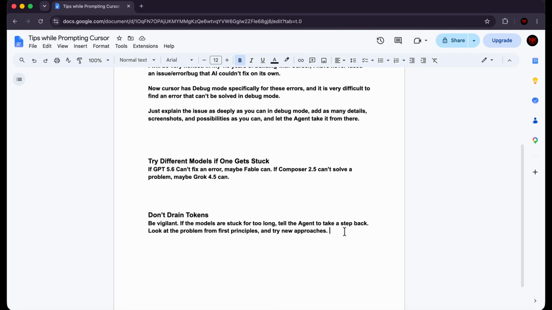Be very explicit and say, this is not working. You have been trying this for the past 20 minutes. Stop trying this approach. Think of something new. And that's when it's going to take that approach and it's going to try something new. Sometimes you have to be very hard. You have to force it to stop repeating its same approach and try a new approach.